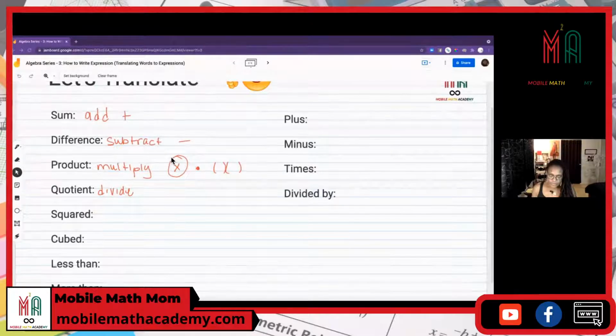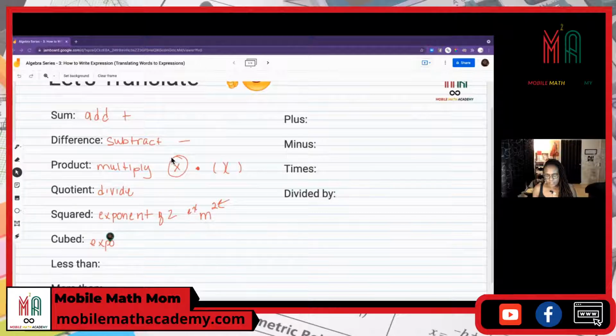All right. Squared means an exponent of 2. For example, m squared, m to the second power, is squared. And that's an example. Cubed is an exponent of 3, or the result of multiplying the same number 3 times. Okay. Less than.